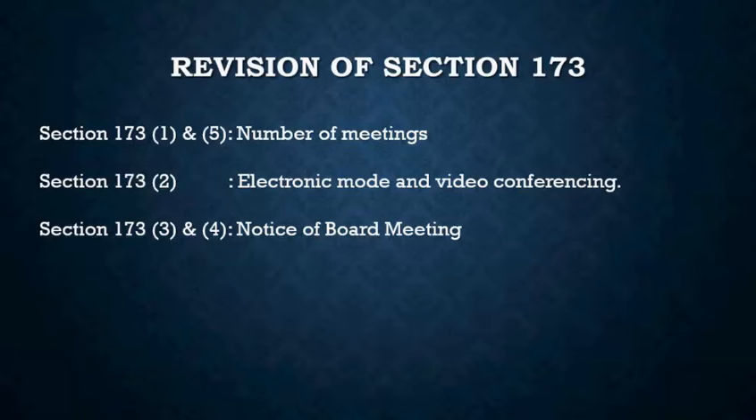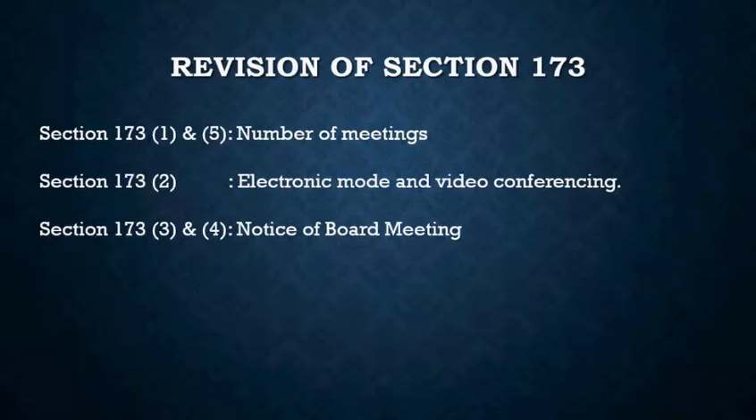There is no requirement, nowhere does the act say that you will have to hold one meeting every quarter, right? So if there is a question, do not get confused, but also read the provisions of the question, whether it is asking you to answer as per Companies Act 2013 or 1956. But chances are very rare that you will get a question based on Companies Act 1956, right?